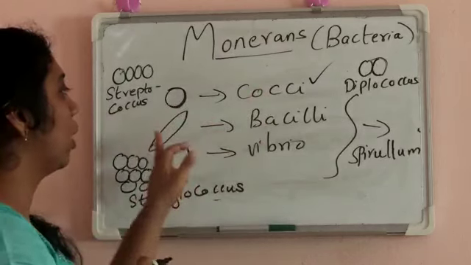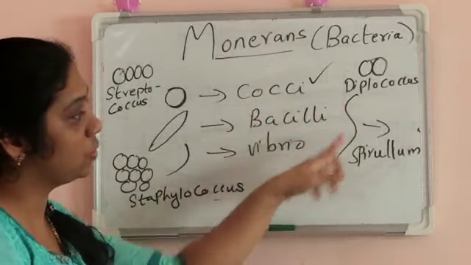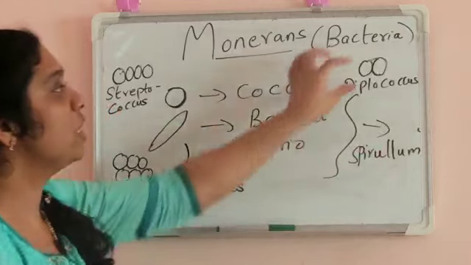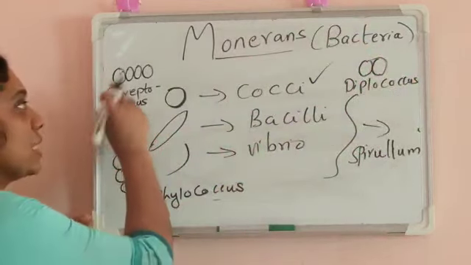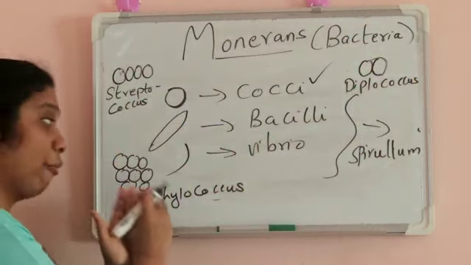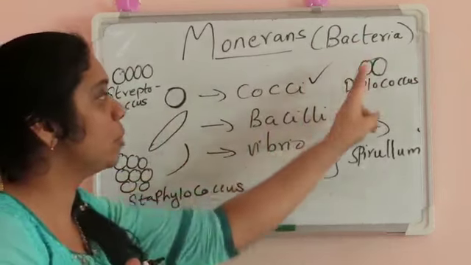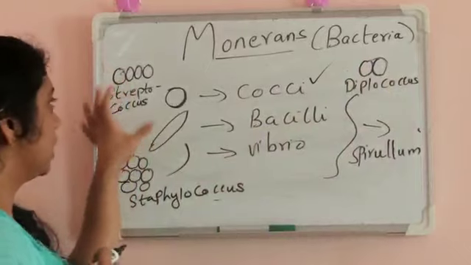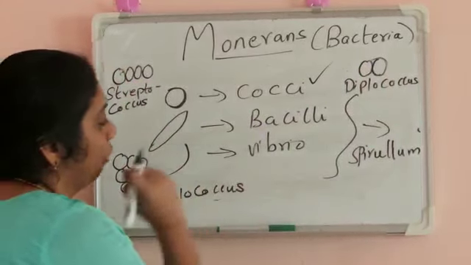So different shapes are there. Spherical, round shape is coccus, rod shape is bacilli, comma shape is vibrio, spiral shape is spirillum. If two cocci are present, it is called Diplococcus. If it is seen in a chain, it is called Streptococcus. If it is seen in a cluster, it is called Staphylococcus. Same is in the case of bacilli. If two are present, Diplobacilli. If in a chain, Streptobacilli. If in a cluster, Staphylobacilli.